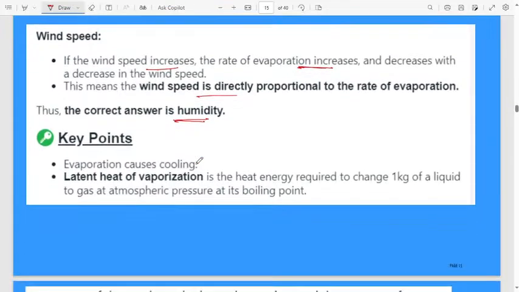Then I included here the definition. Latent heat of vaporization is the heat energy required to change 1 kg of a liquid into a gas at atmospheric pressure at its boiling point. They may ask in the exam based on this latent heat of vaporization. What is meant by that? How much heat energy is required to change 1 kg of a liquid into a gaseous form at atmospheric pressure and at its boiling point. That is the meaning of latent heat of vaporization.